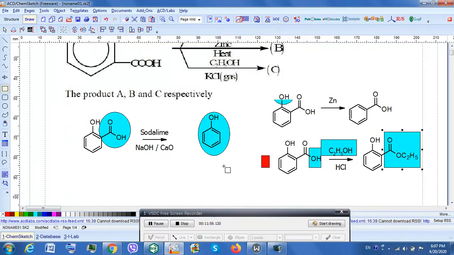Potassium chloride is neither an acidic medium nor a basic medium. If you look at your ionic equilibrium, potassium chloride is a salt of a strong base and strong acid. The resulting solution is neutral, not mildly acidic or basic. So this is an error. So please correct it in your books or in the question paper. This is the discussion. Thank you very much.